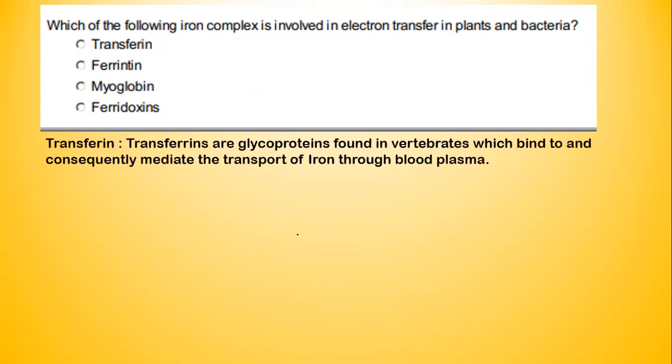So transferrin glycoproteins are usually used for the transport of iron. So the function of transferrin is the transport of iron. From the name itself, it is very clear. Transfer. Trans is transport.